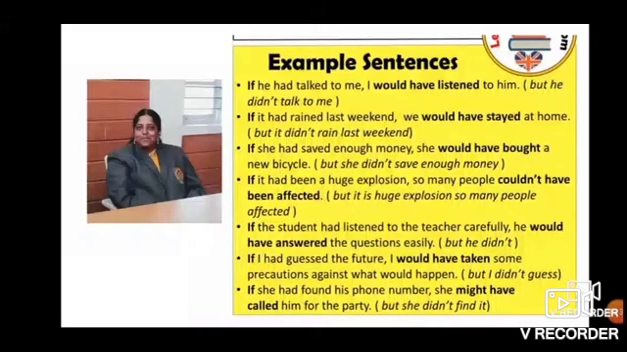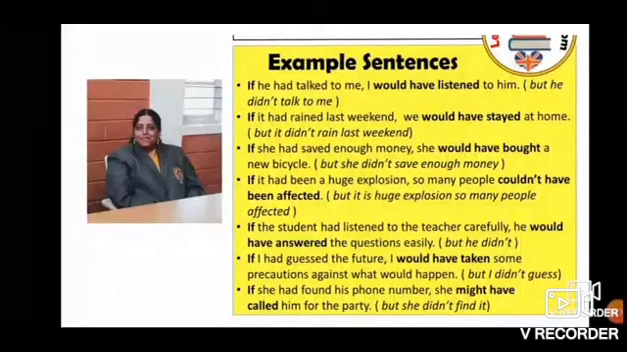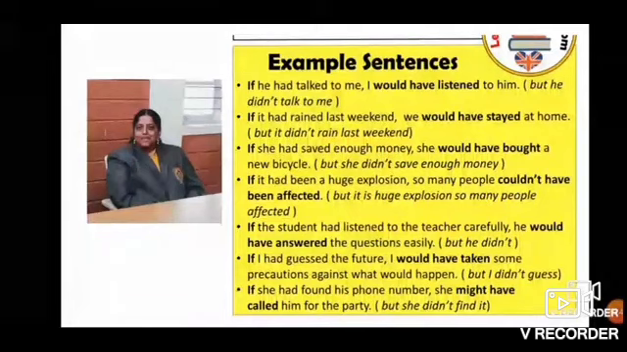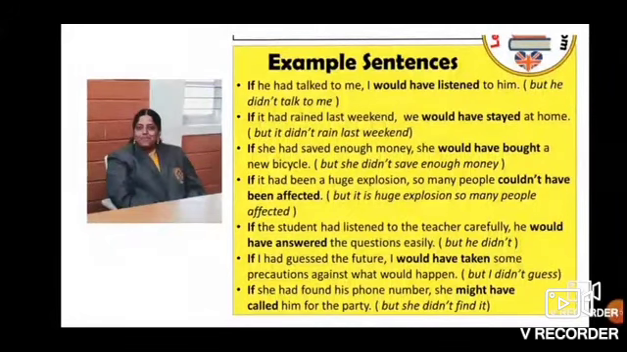If he had talked to me, I would have listened to him. The explanation is given in the bracket: but he didn't talk to me. If it had rained last weekend, we would have stayed at home. But it didn't rain last weekend. If she had saved enough money, she would have bought a new bicycle. But she didn't save enough money. If it had been a huge explosion, so many people couldn't have been affected. But it was a huge explosion, so many people were affected.